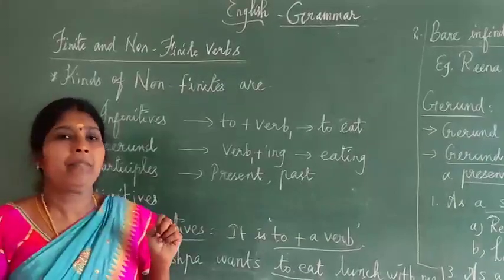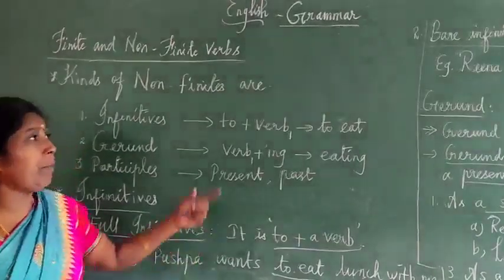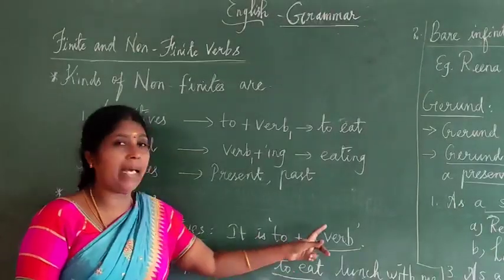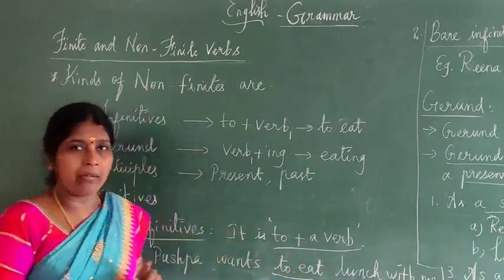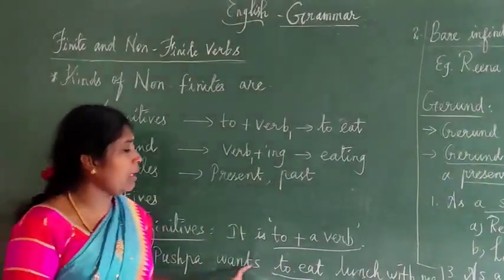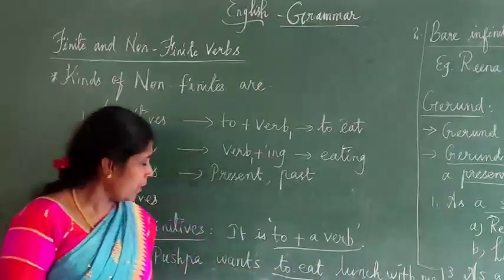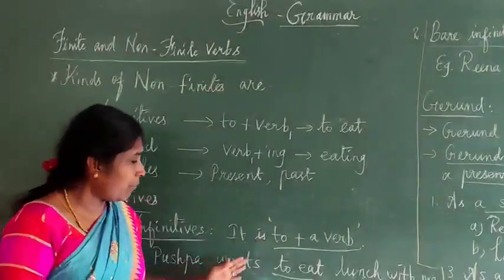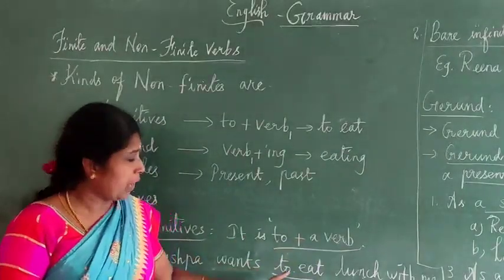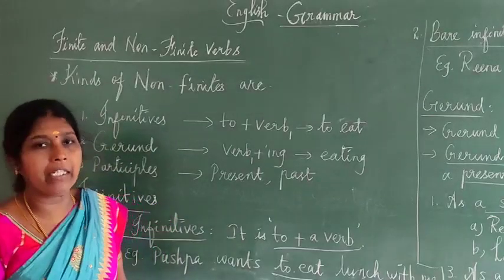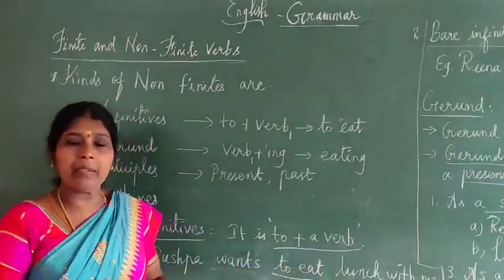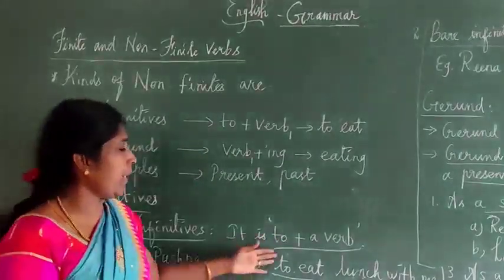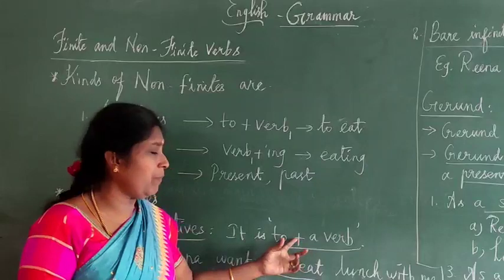Here, first we have to see infinitives. Infinitives have two types: full infinitives and bare infinitives. Full infinitive means to plus a verb, to plus verb 1. For example, Pushpa wants to eat lunch with me. Here wants is the verb, and Pushpa is the subject. To eat, this one is an infinitive, to plus verb 1. Maximum, an infinitive shows a future action only. To plus eat, this one is verb 1.